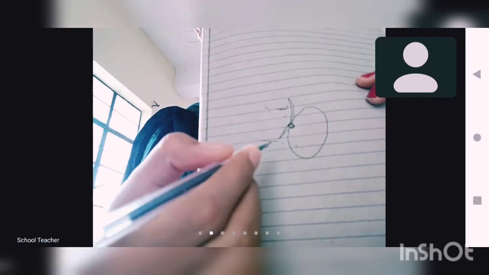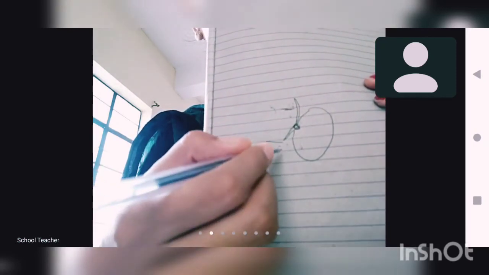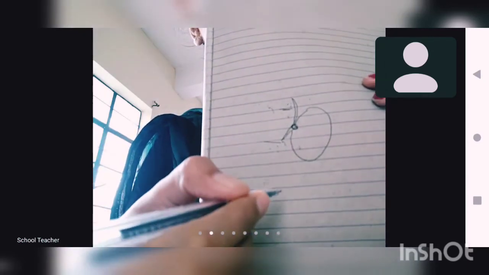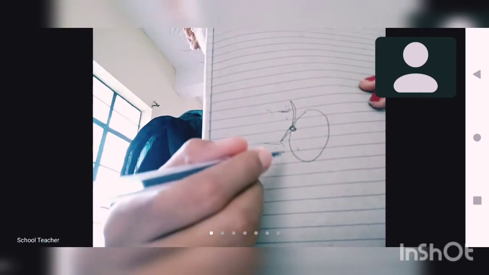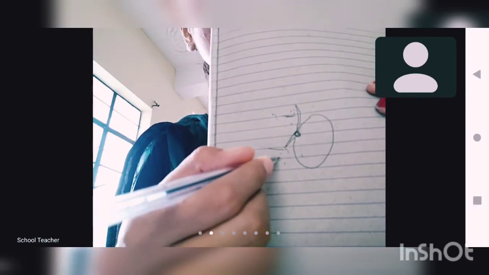This upper part is known as plumule, and this lower part is known as radicle. Plumule will grow into shoot and radicle will grow into root. Okay, R for radicle, R for root. Radicle will grow into root, plumule will grow into shoot. Now all of you understood?